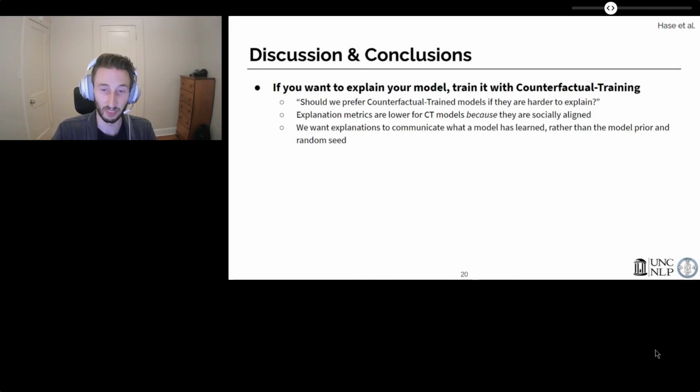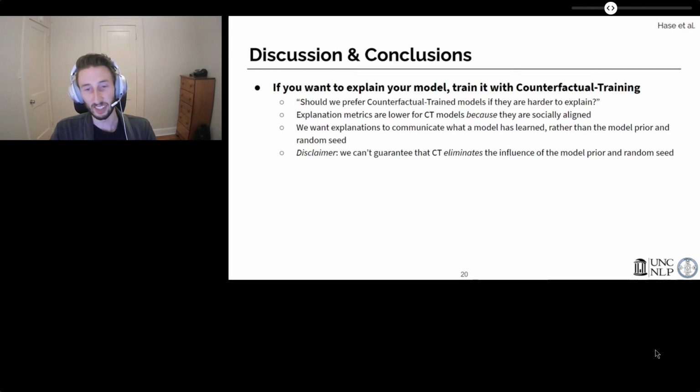them to be. At the same time, we need to give a word of caution. Counterfactual training with current neural models is not guaranteed to eliminate the influence of the model prior or random seed. We have plenty of evidence that these factors influence model behavior, even on in-distribution data. But we can at least get explanations to reflect what a model has learned from the data at all.